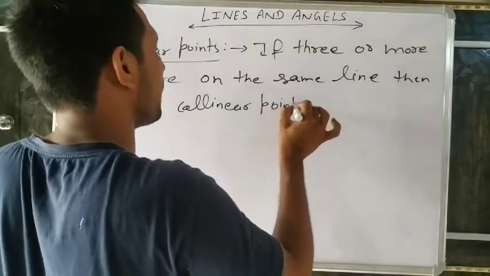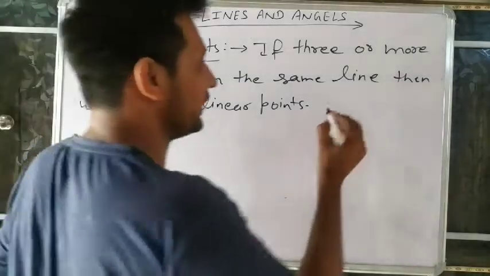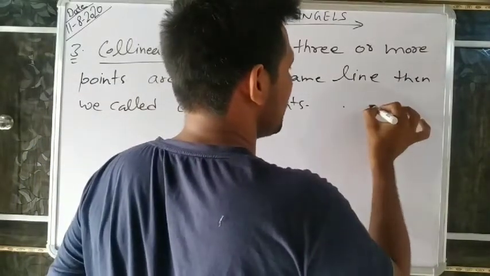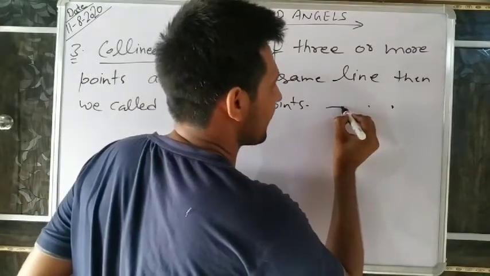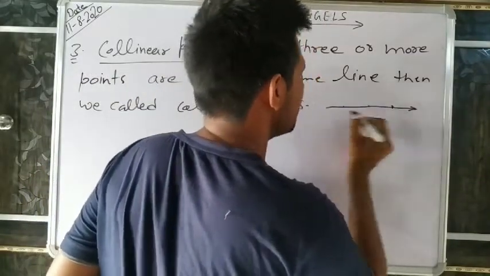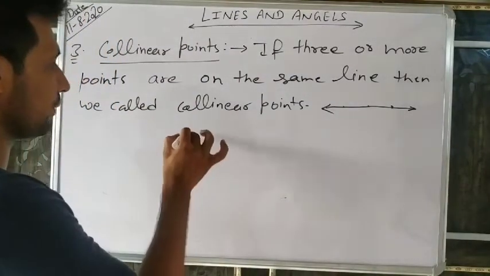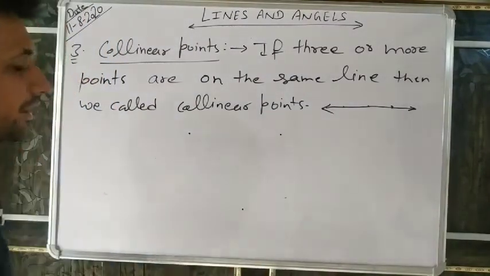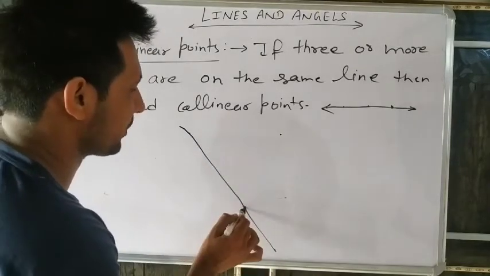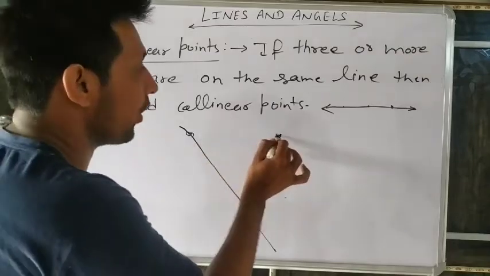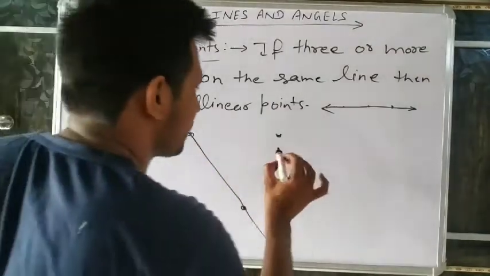Suppose like this, 1, 2, 3, and when you join, all are in the same line. So it means these are collinear points. If not like this, with 1, 2, and 3 here, can you make a straight line which connects all three points? No. So they are non-collinear points.